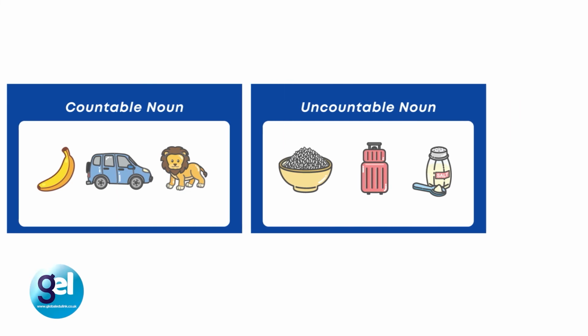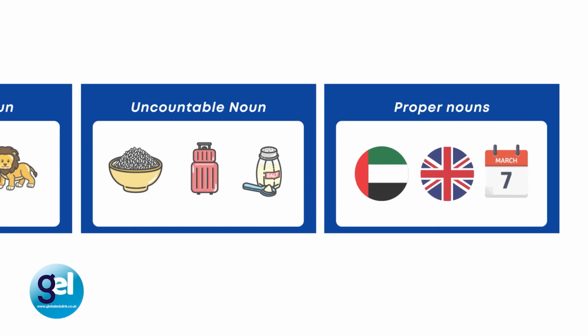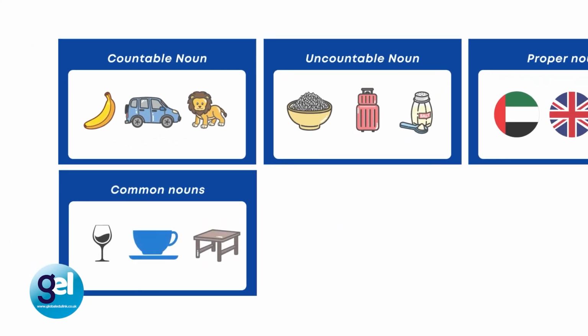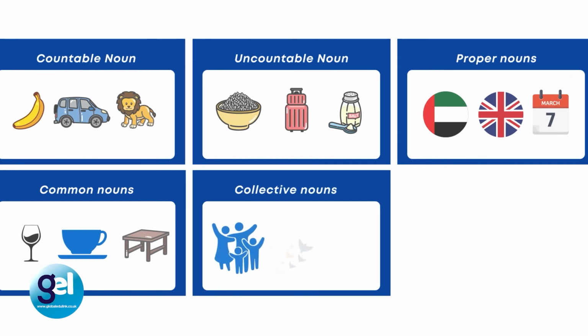We also have proper nouns, which include the names of places, like Dubai or London, or days of the week. We have common nouns, and these are names of objects such as cup, glass, table. We have collective nouns, which are groups of objects or people. So a choir, a flock of birds.